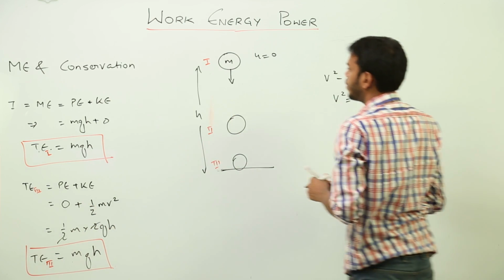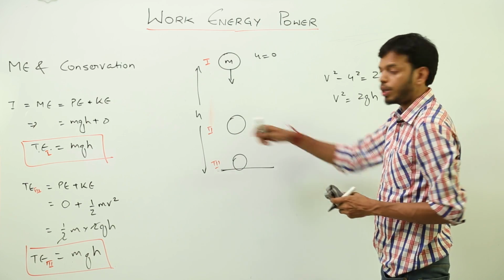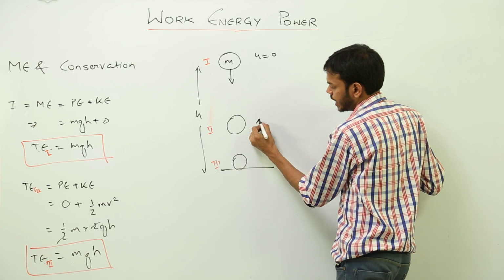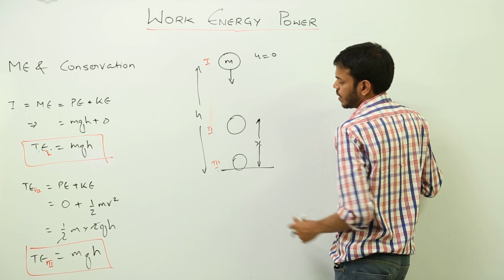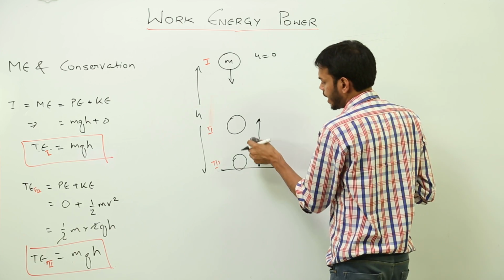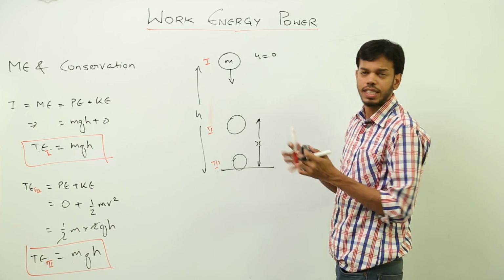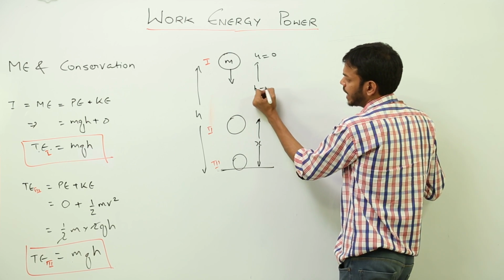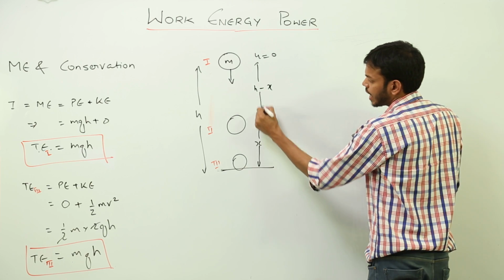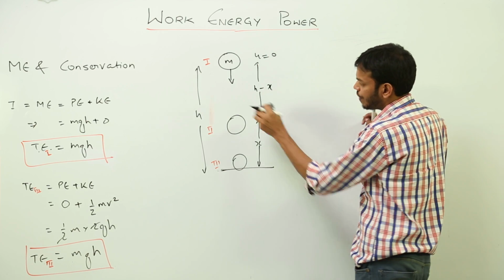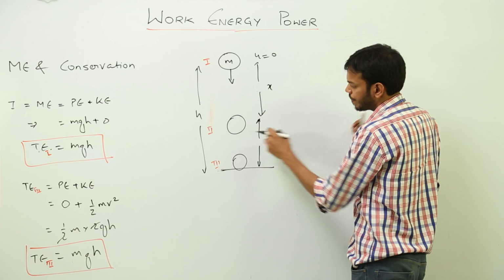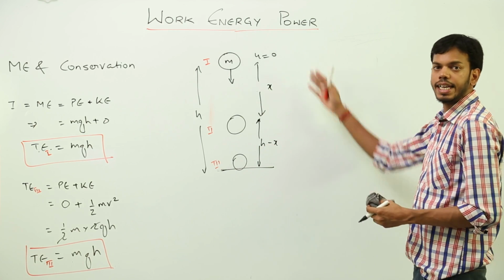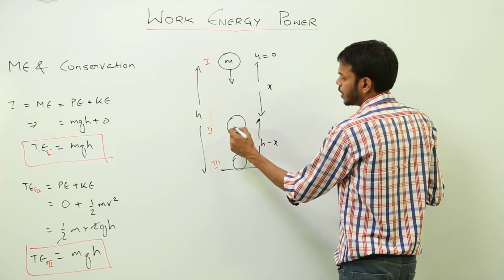Okay, so let's talk about somewhere in between, position number 2. Let's say the object has covered a distance x from the top. If I am taking this as x, this would be h minus x. Or if I am taking this height to be h minus x, this distance would be x. Either way I'll get the same answer. So let's talk about position number 2.